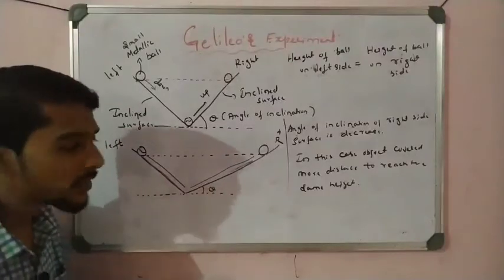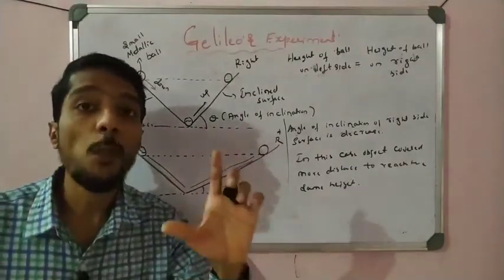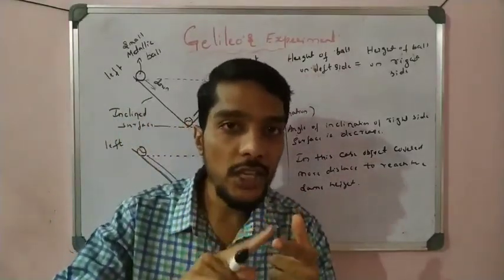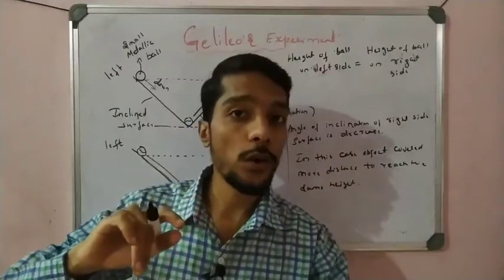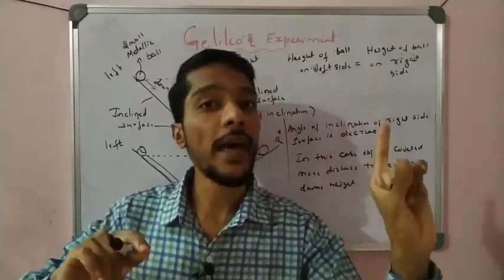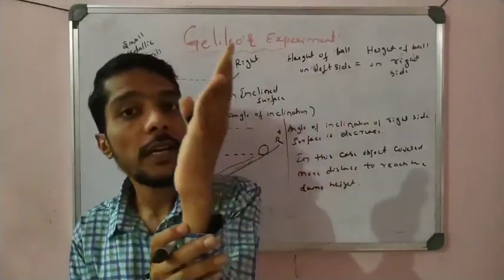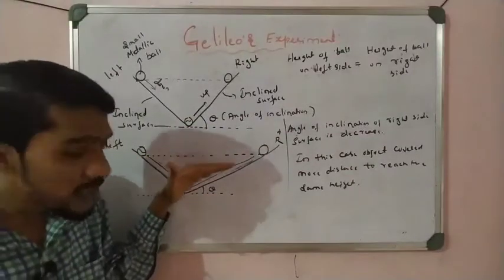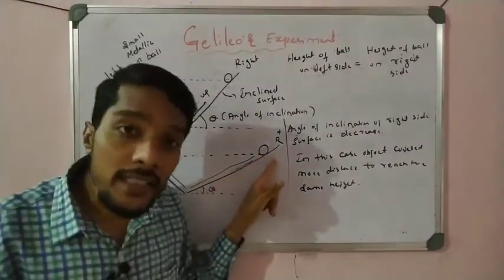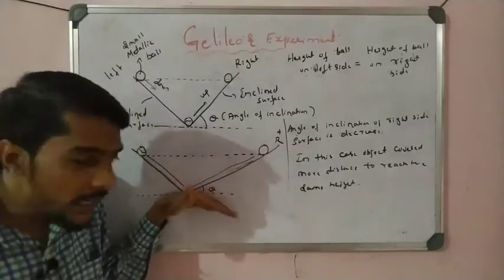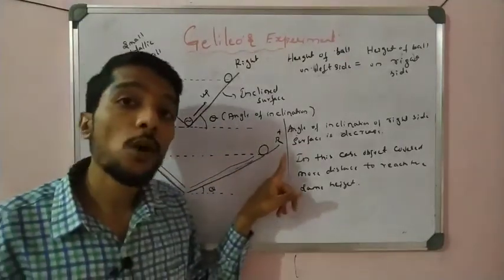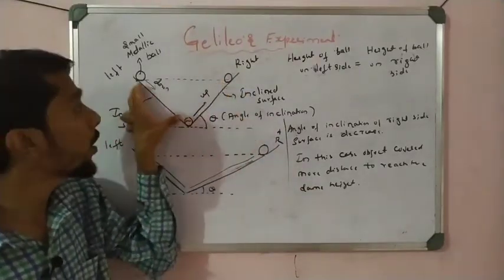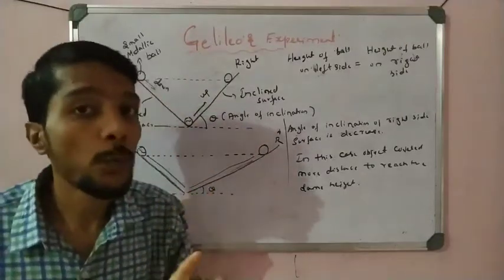Whenever you decrease the angle of inclination, the distance traveled by the ball is more. You have to remember that one. Whenever you decrease the angle of inclination, the ball covers more distance to attain the height. If the angle of inclination is increased, the distance is less, in reciprocal. The angle of inclination decreases, the distance traveled increases, right? The angle of inclination increases, the distance traveled is less. So that is the point you have to remember.